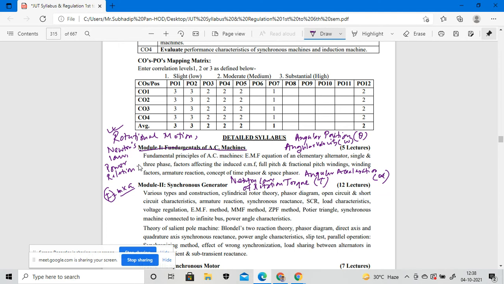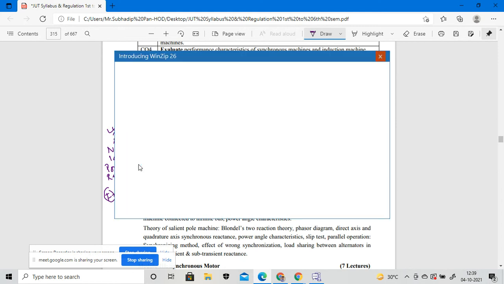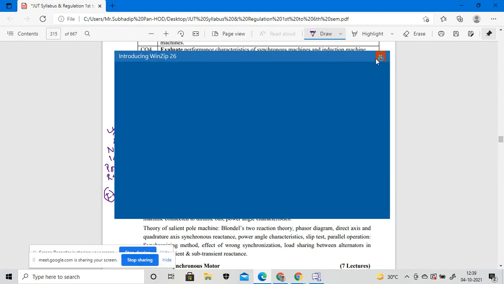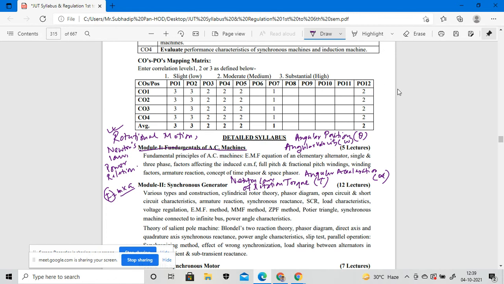So can anyone tell what the linear equation is? In mathematics, the linear equation: ax plus by plus c equals 0. Okay, fine.